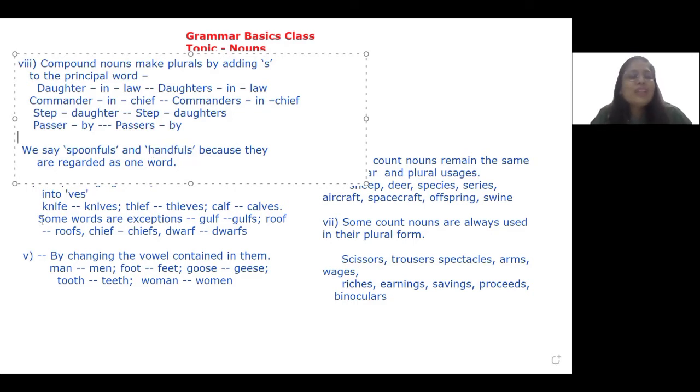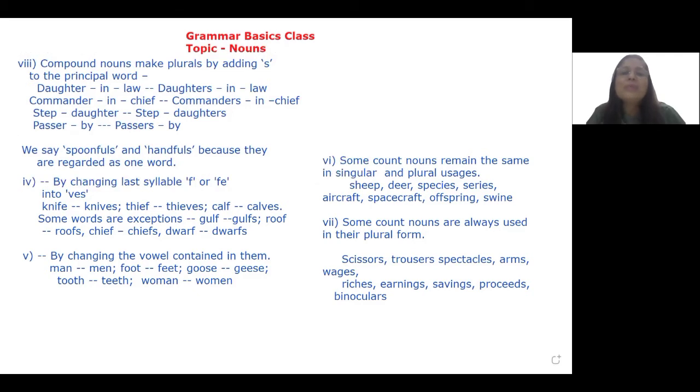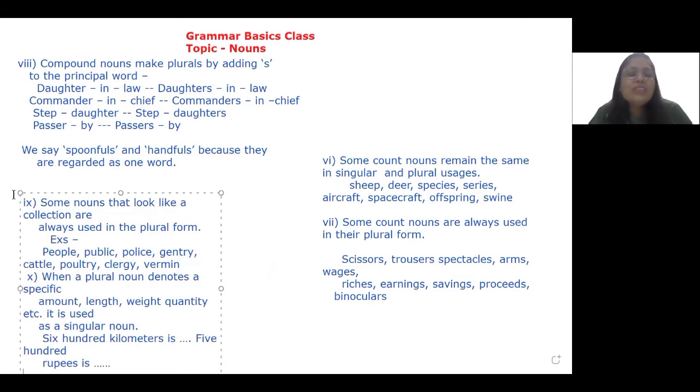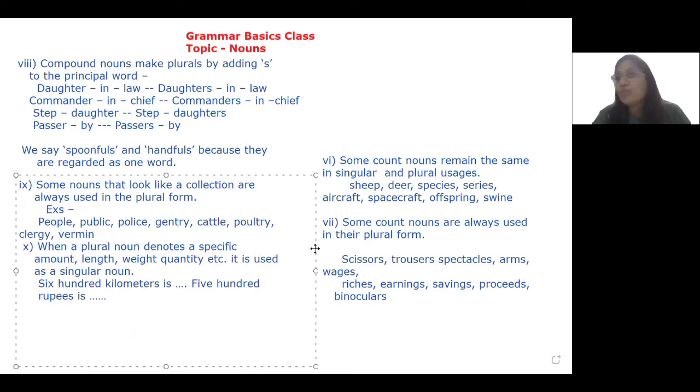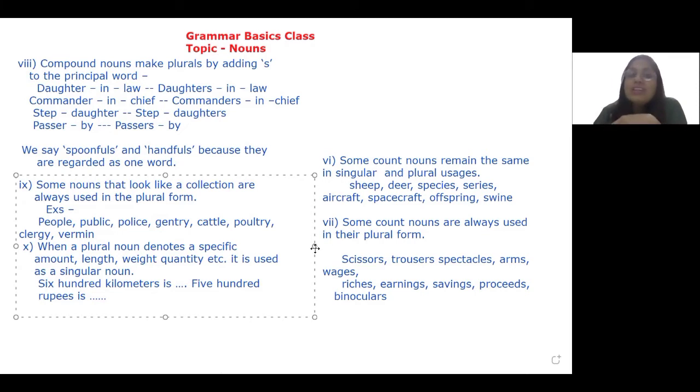All right, so this was the usage of certain compound nouns. And now I have some more which I would like to add. These are also related to specific usages more than anything else. Let's have a look. Some nouns look like a collection, right? And a collective noun is always used in the singular form, that I have explained, but these are always used in the plural form. And these are the exceptions in language.